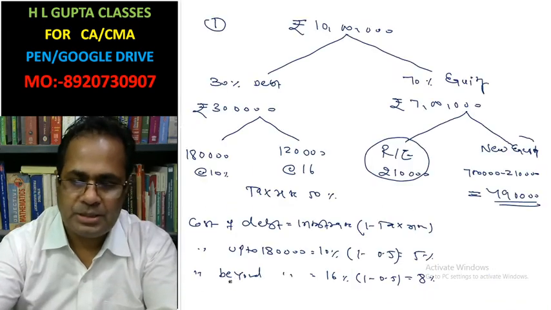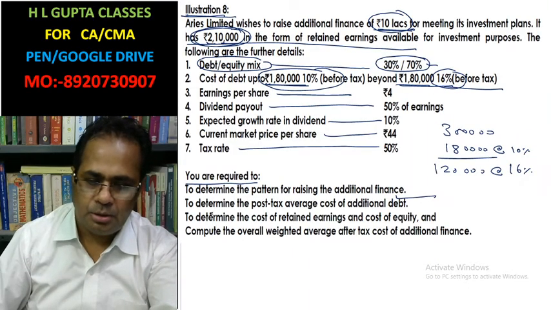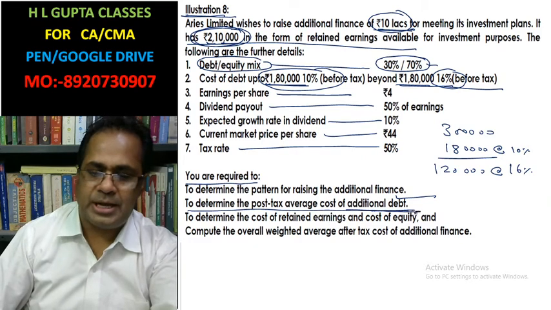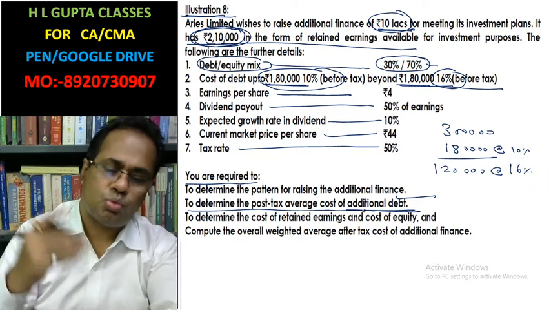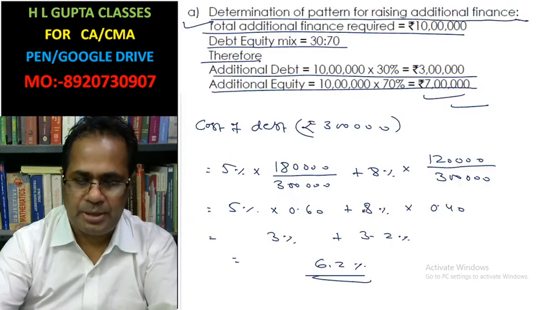Now in the second part, question A, first part we have completed. To determine the post-tax average cost of additional debt, what will be the cost of debt after tax? It is already calculated by me.